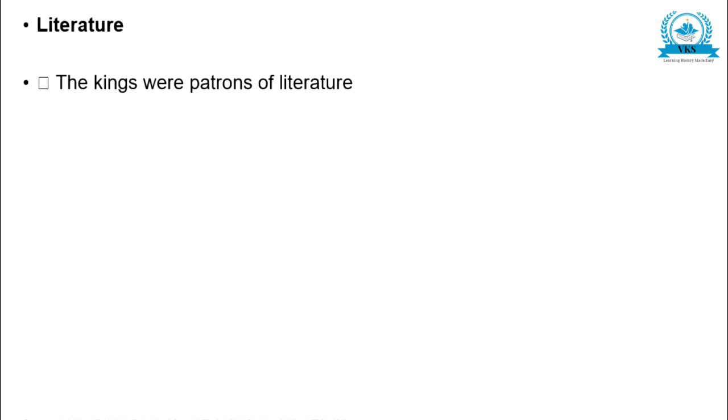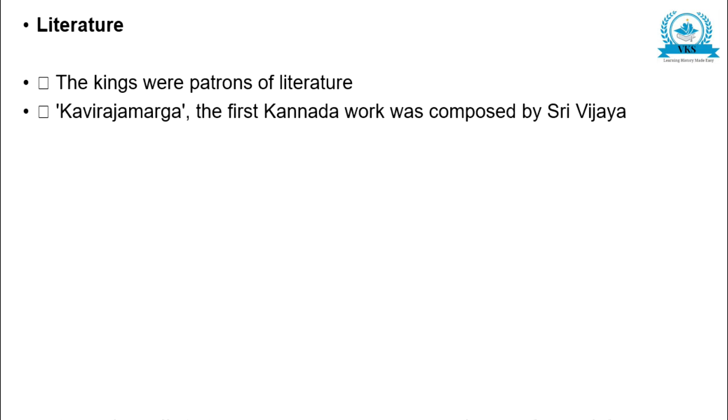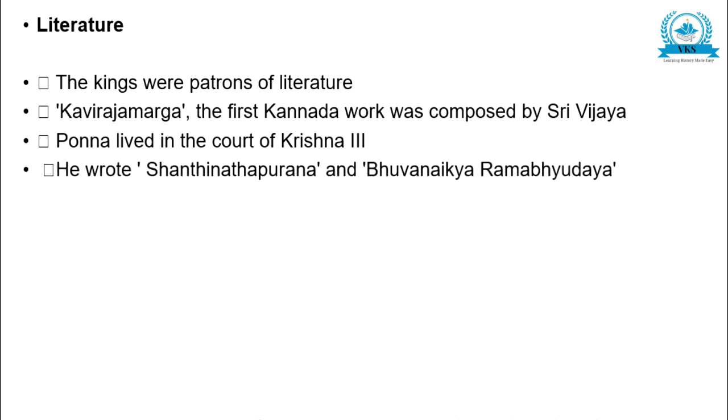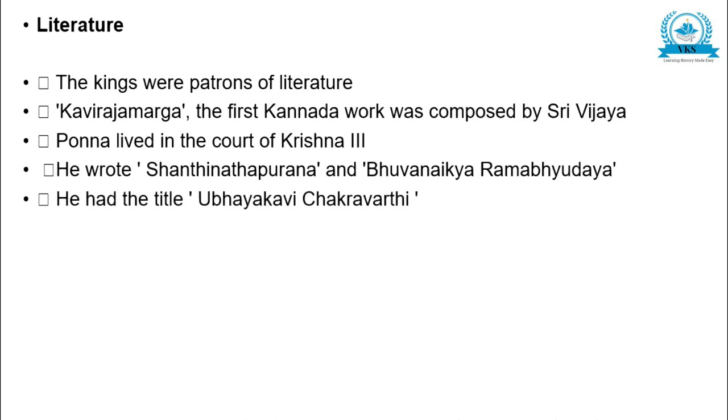Literature: The kings were patrons of literature. Kavirajamarga, the first Kannada work, was composed by Sri Vijaya. Ponna lived in the court of Krishna III. He wrote Shantinatha Purana and Bhuvanaikya Ramabhyudaya. He had the title Ubhaya Kavi Chakravarti.